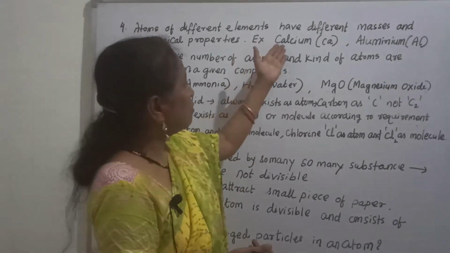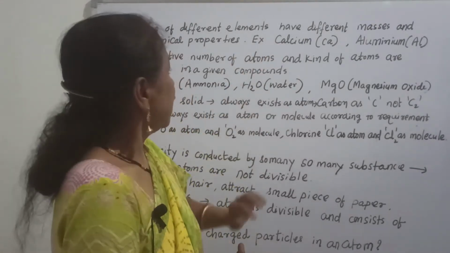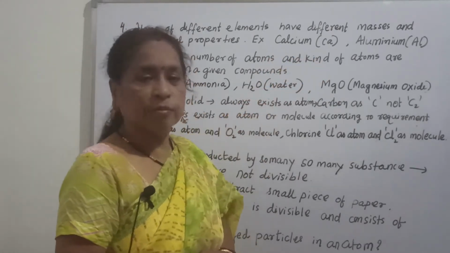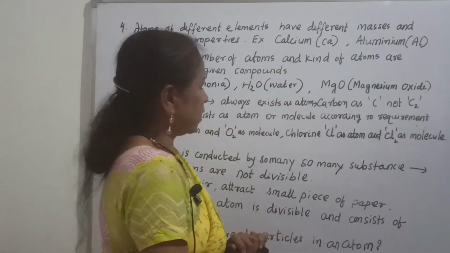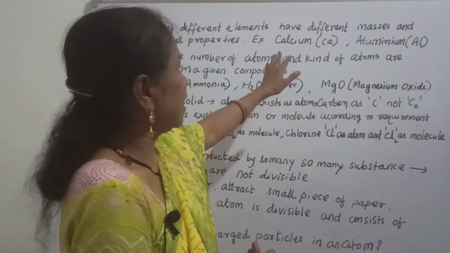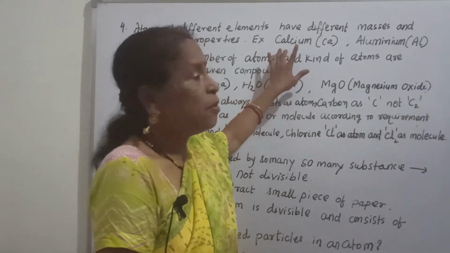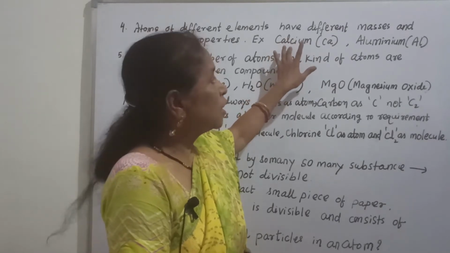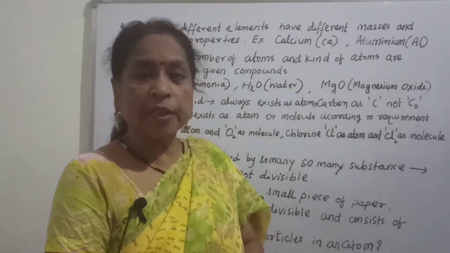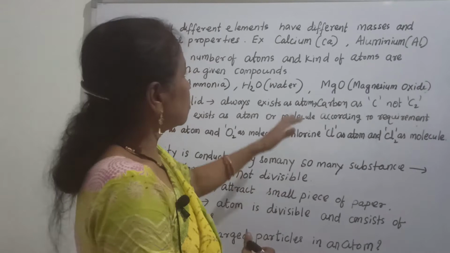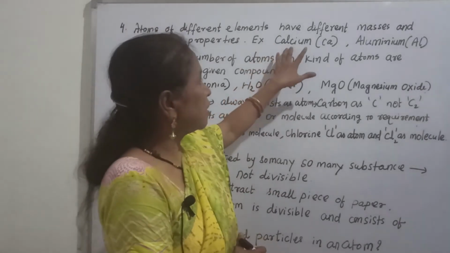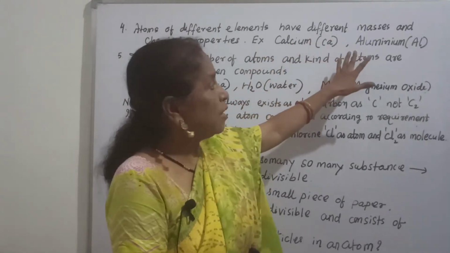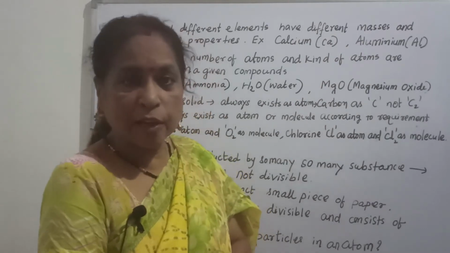Let us take one more example, calcium and aluminium. Calcium is one metal. Both are elements. The properties of calcium are totally different from the properties of aluminium, and also the atomic mass of calcium is totally different from the atomic mass of aluminium.